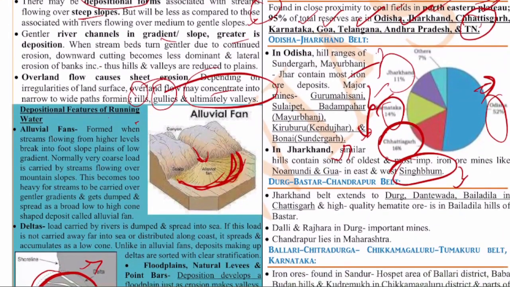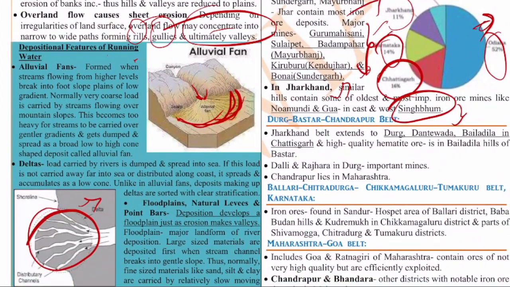Next, after the Odisha-Jharkhand belt, you have the Durg-Bastar-Chandrapur belt. So the Jharkhand belt extends to Durg, Dantewada, and Bailadila in Chhattisgarh, and high quality hematite is in the Bailadila hills of Bastar. Dalli and Rajhara in Durg are the important mines, and you have Chandrapur, which lies in Maharashtra. So remember, in the Chhattisgarh belt, you have Dalli, Rajhara, and also Chandrapur in Maharashtra. All of these belong to this belt.